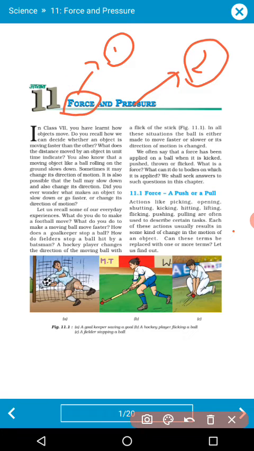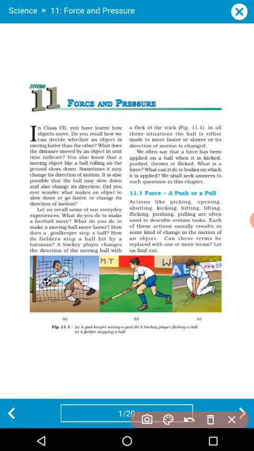As you all are aware of the word force. Force means pulling someone or sometimes pushing someone. So there are two types of force that will be differentiated in this chapter. So here you can see that the force is a push or a pull. Suppose you are opening your door. In some houses you are going to push the door, or in some houses you are going to pull the door. Fine. So this kind of thing can displace an object from one position to another position.